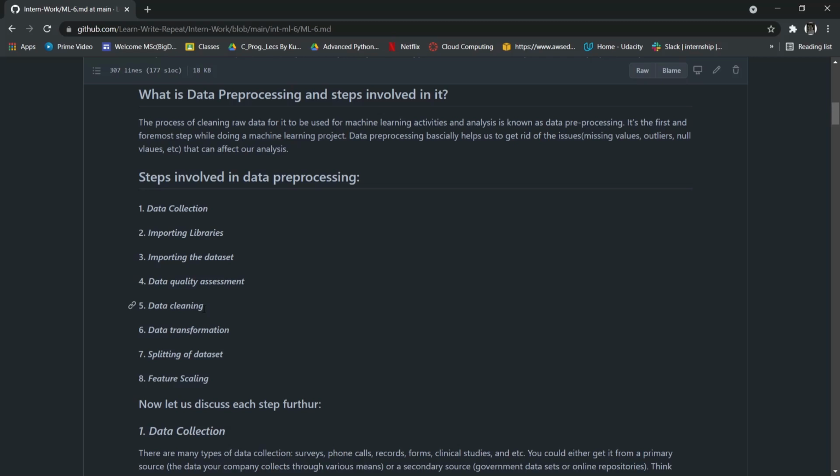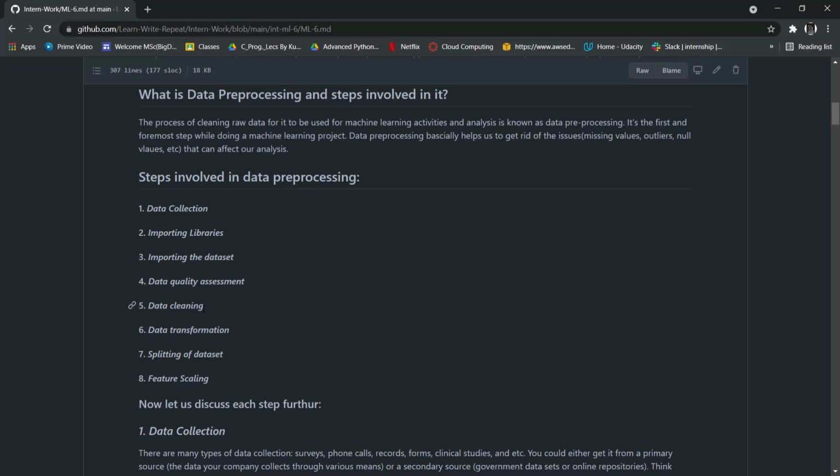Then we moved forward to data transformation, where we encoded our categorical data into numerical values. Then we moved to the splitting of the data set, where we divided our data set into training set and testing set that will be used for the machine learning model. Next we have feature scaling, which is the last step. In feature scaling we scale our data to normalize the scale difference between the numerical features.